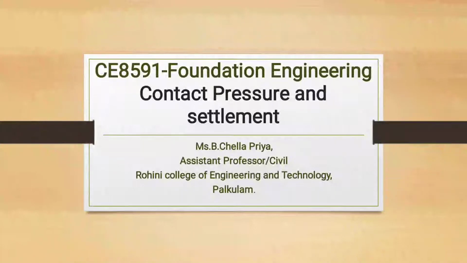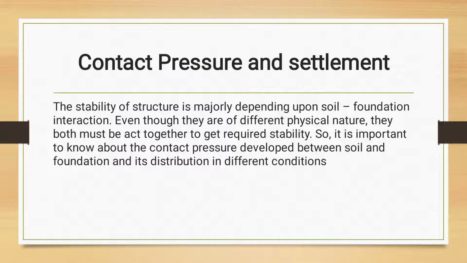So first one is contact pressure. Contact pressure is nothing but the pressure exerted between the soil and the foundation. Due to pressure distribution, it may cause a settlement. The stability of a structure mainly depends upon the soil-foundation interaction. So it is important to know about the contact pressure developed between the soil and the foundation and its distribution in different conditions, and what the different types of settlement are.